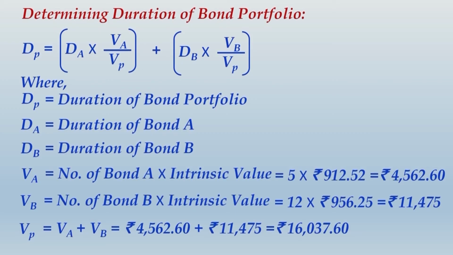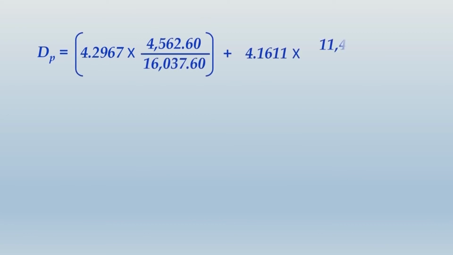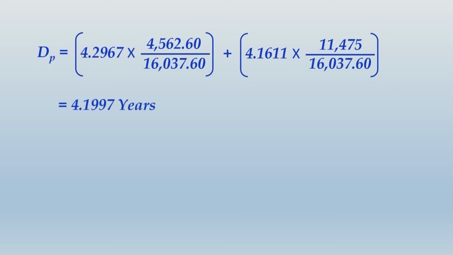Alright friends, let us move ahead and write up the last part of the calculation, that is duration of bond portfolio. We are simply putting all those values defined earlier into the duration of portfolio formula, and when you make these calculations, what you get is 4.1997 years.